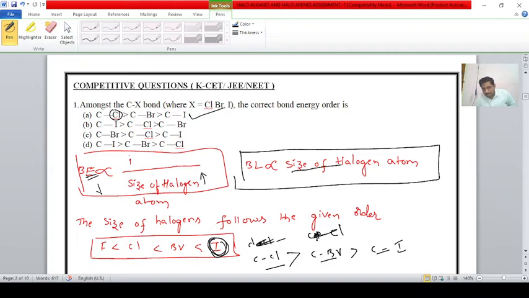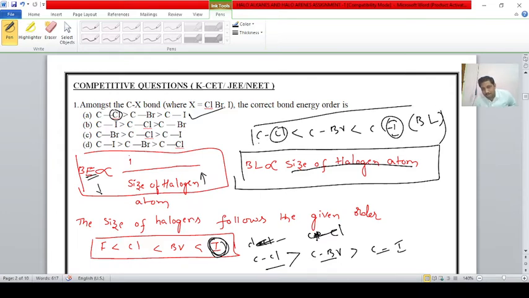The bond length is directly proportional to the size of the halogen. As the size of the halogen increases, bond length increases; as the size decreases, bond length decreases, for carbon chlorine, carbon bromine and carbon iodine bonds.